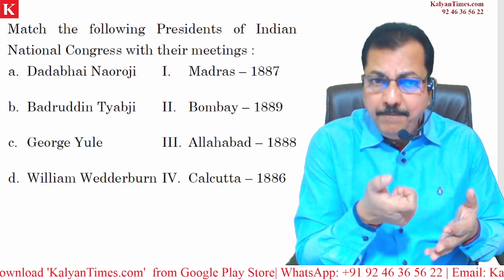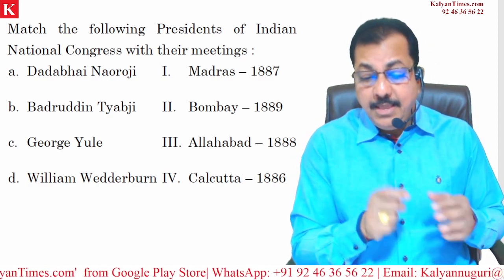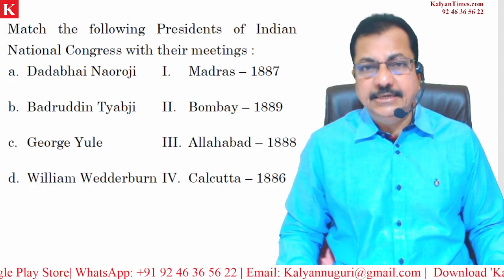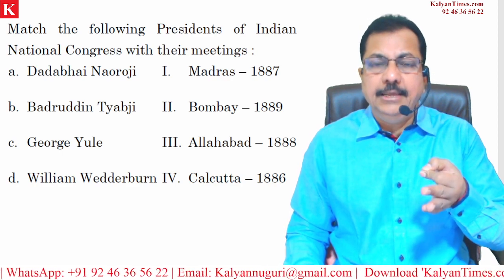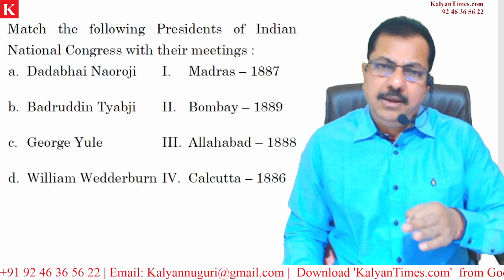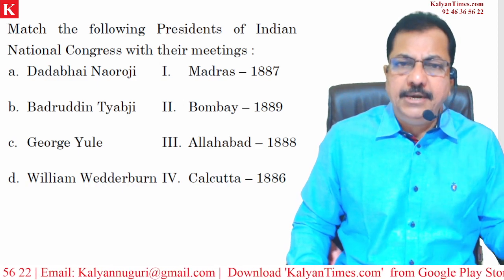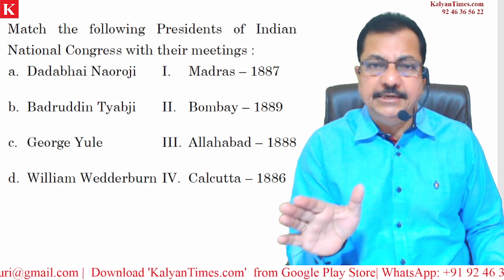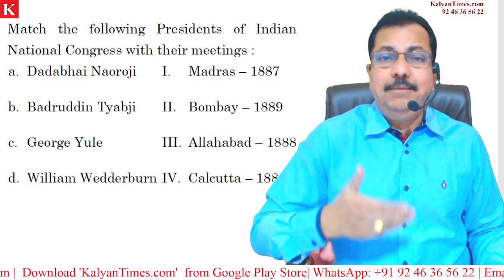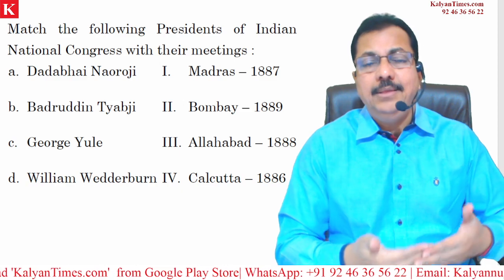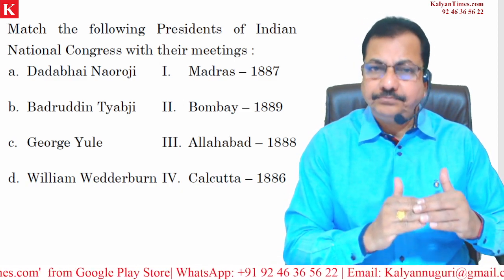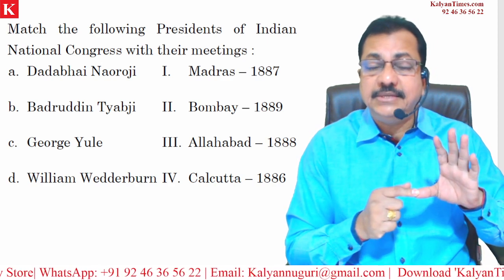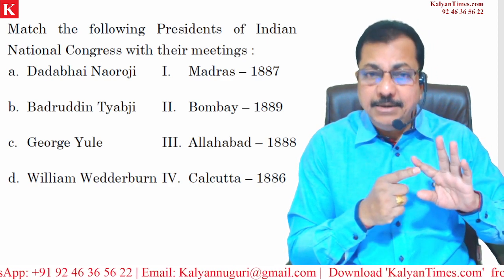Here only Bombay is given, but beside Bombay, 1818 has been given, not 1885. In the sense, the commission knows very clearly that every aspirant or every person who is preparing for the competitive examination is very clear with the first meeting of INC. That is the reason why they are deliberately avoiding including the information related to the first meeting of INC. And if you look very closely, they have started with the second meeting and the second president.